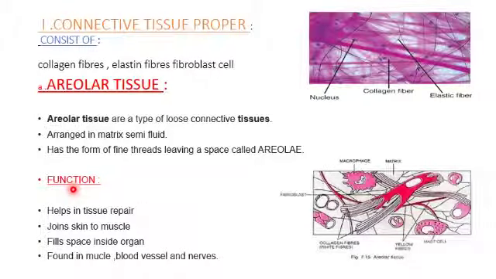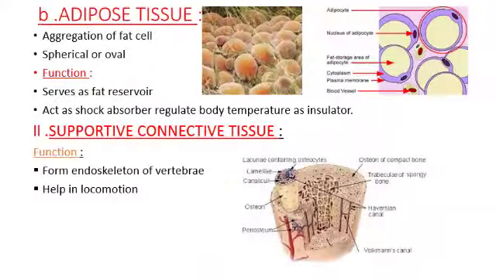So what is the function of this areolar tissue? It helps in tissue repair, repairing the cells, and helps to join the skin to the muscle, and it fills the space in between the organs or inside the organs, and they are also found in muscle, blood vessel, and nerves. So we have seen connective tissue proper, and the first one is areolar tissue.